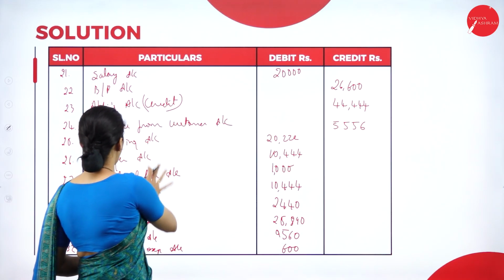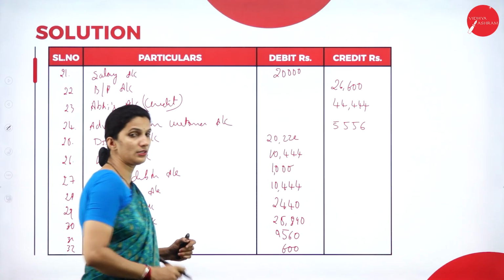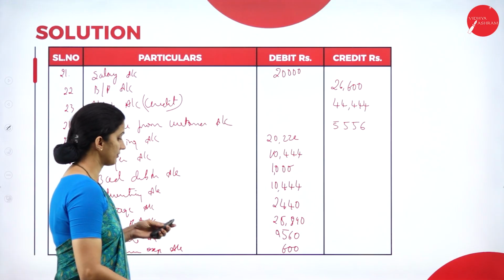So we have written all the expense amounts on the debit side, and now we are done with all the entries.